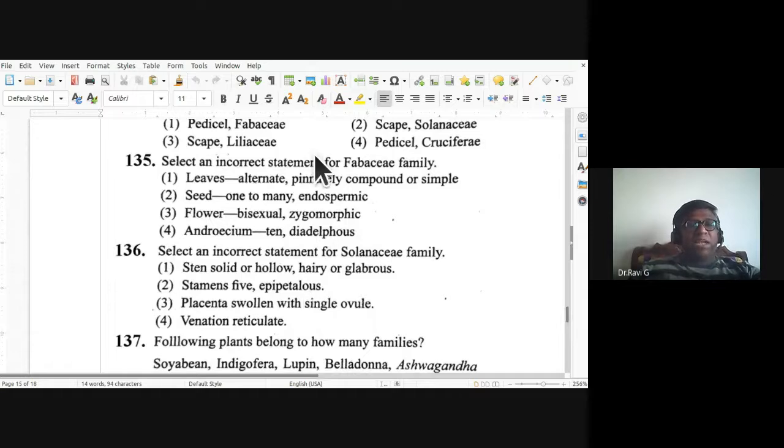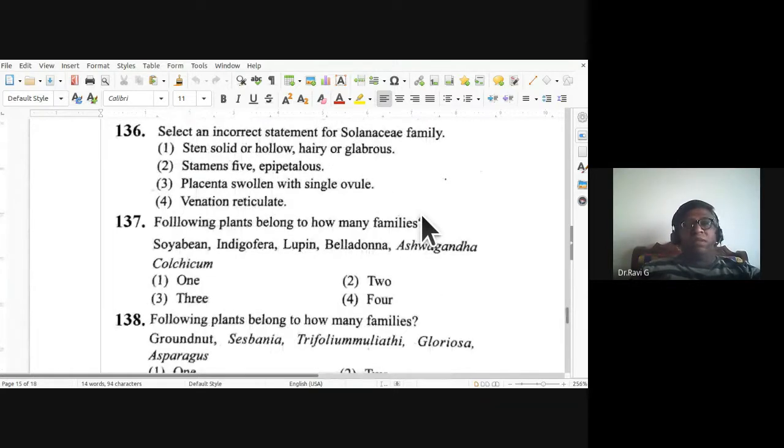Select an incorrect statement for Fabaceae family. Leaves alternate, pinnately compound or simple. Seed one to many, endospermic. Flower bisexual, zygomorphic. Androecium 10, diadelphous. So the 135th, the wrong statement would be the second one. Okay, B, seed one to many, endospermic, is the wrong statement. It is not endospermic.